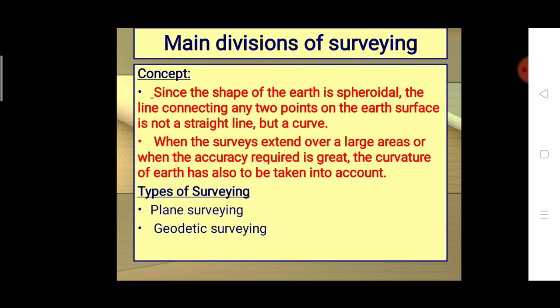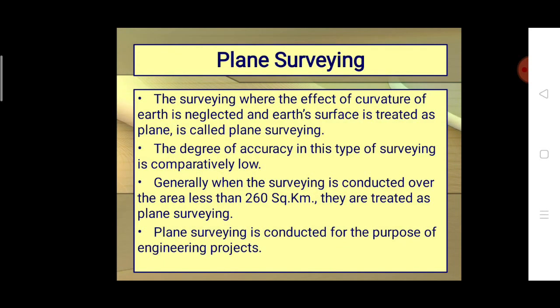The types of surveying: there are 2 types, one is plane surveying and the other is geodetic surveying. In plane surveying, the effect of curvature of the earth is neglected. Why? Because although the earth's surface is spherical, we are not considering the effect of curvature. Then it is known as plane surveying. We are considering the earth as a horizontal surface.